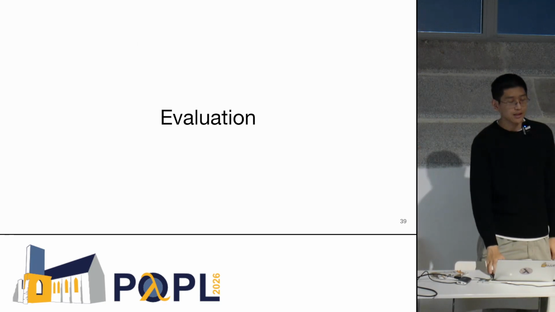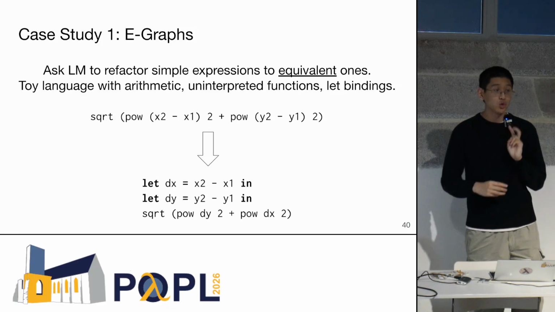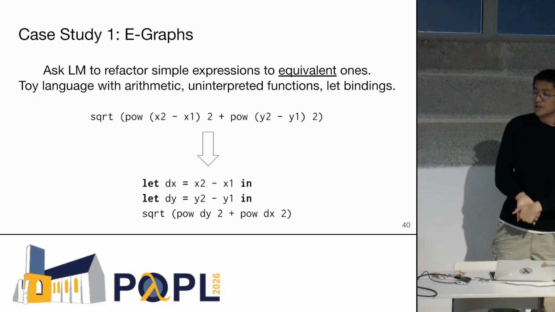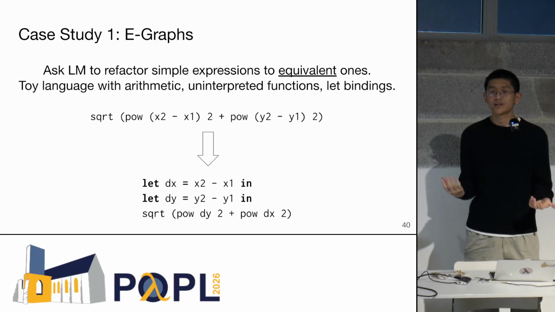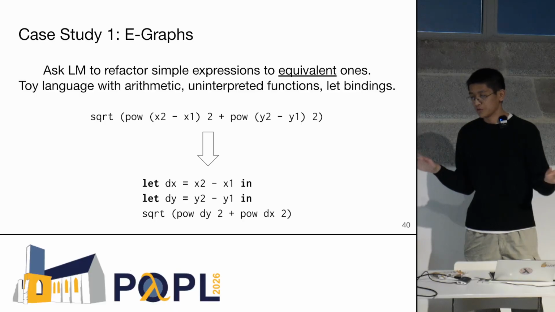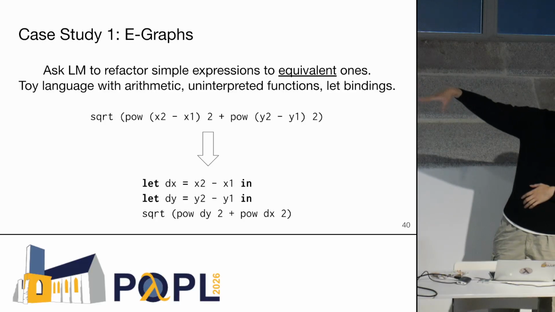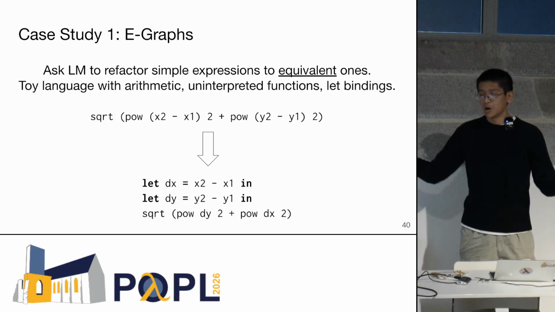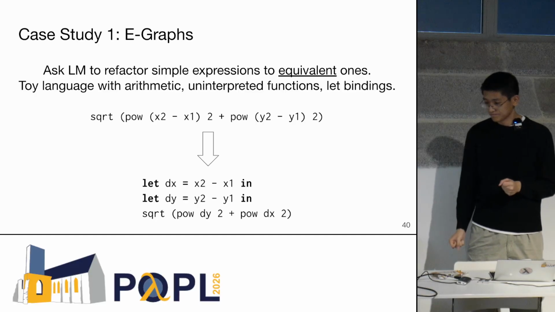Okay, so let's talk about the evaluation for our paper. Like I said in the beginning, we do two case studies. In the first case study, we ask the LM to refactor simple expressions into equivalent ones, for a toy functional language. For example, if we have this distance formula on the screen here, a valid output the LM could return is this refactored version with let bindings.